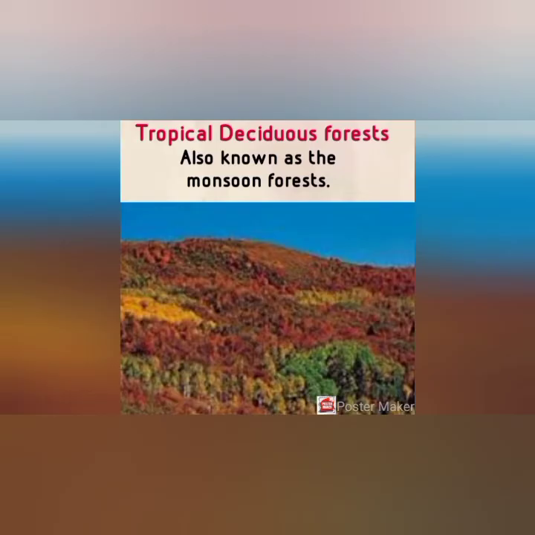Next, tropical deciduous forests. The most widespread forests in India are the tropical deciduous forests, also known as the monsoon forests. These forests are spread over a region that receives rainfall between 200 cm and 70 cm.